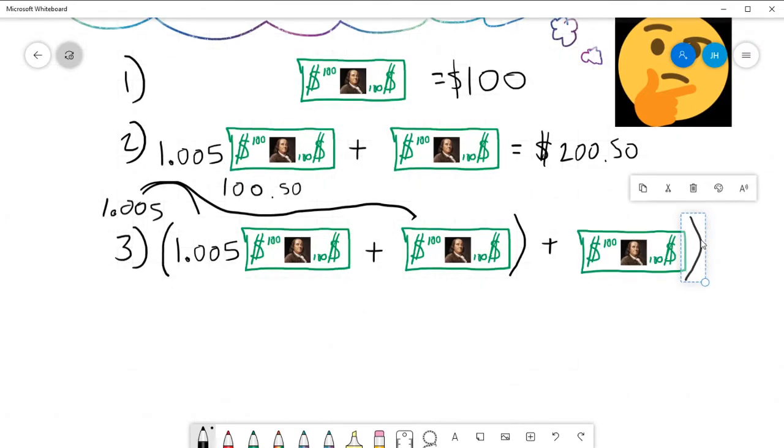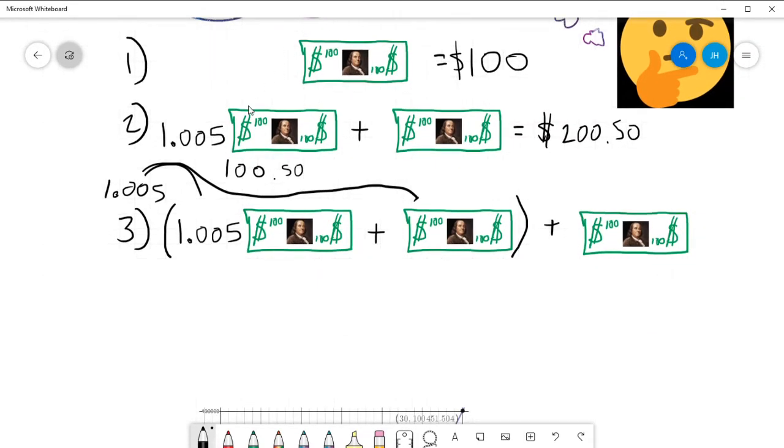So let's figure out what this looks like. $200.50 times 1.005 is going to be $201.50. Now that plus the extra 100 I just put away this month, right? Because once again, every month I'm putting away $100. I would be looking at $301.50 in my account right now.